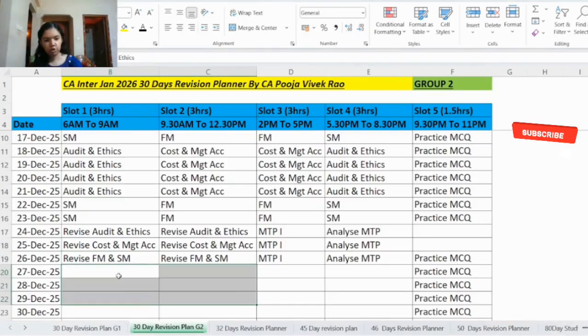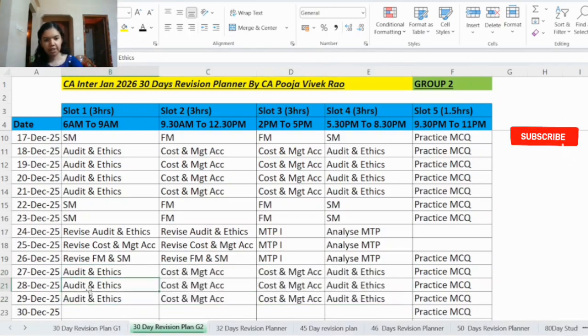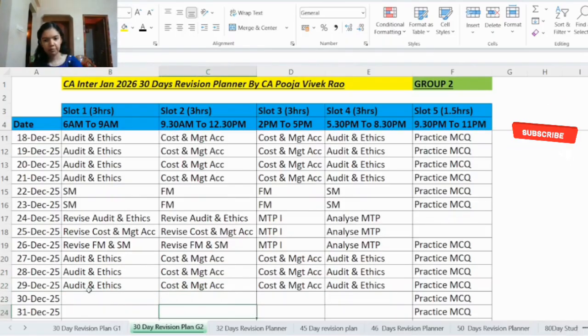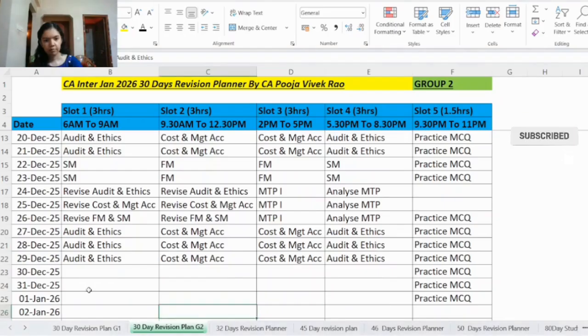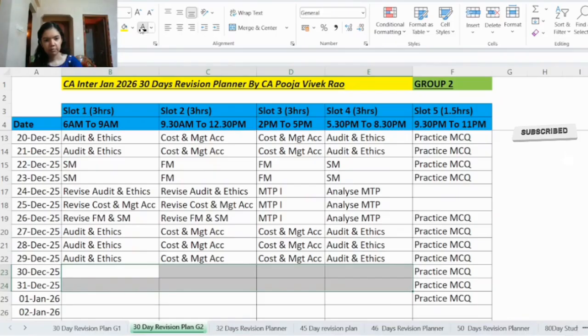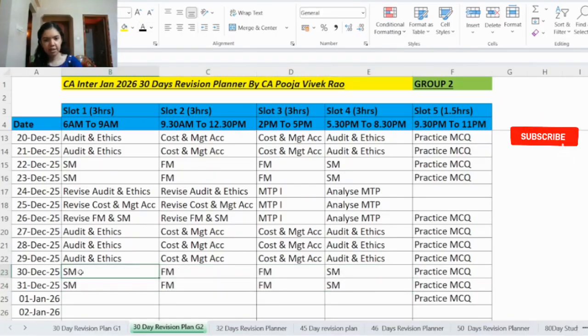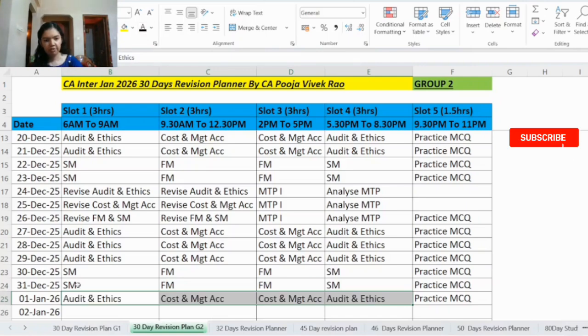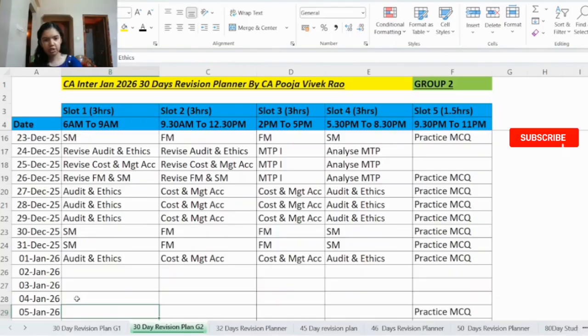Next, from 27 to 29 December, here you will revise auditing in slot 1 and 4 and cost and management accounting in slot 2 and 3. Then on 30th and 31st December, here you will revise SM in slot 1 and 4 and FM in slot 2 and 3. Then on 1st January, again you will revise auditing in slot 1 and 4 and cost and management accounting in slot 2 and 3.